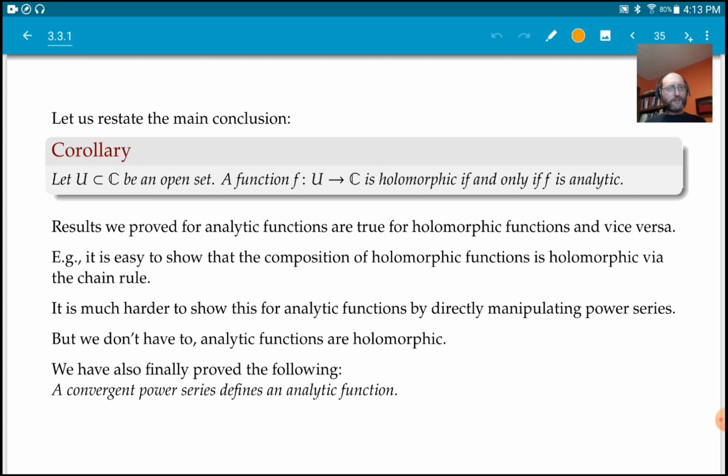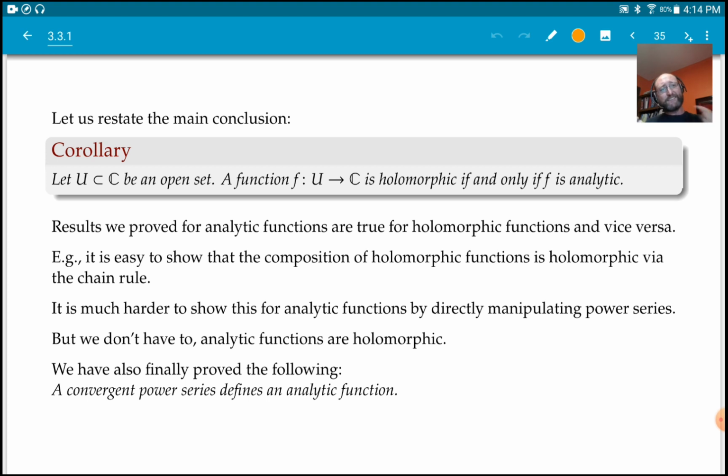So next time we're going to look more at the derivatives. Actually show that the derivative of a holomorphic function is holomorphic, and you can probably guess why at this point if you think about it for a little bit. And we're going to find a nice formula for the derivatives that we've sort of already seen, and we'll look at Morera's theorem, which is sort of the other direction, the converse to Cauchy.